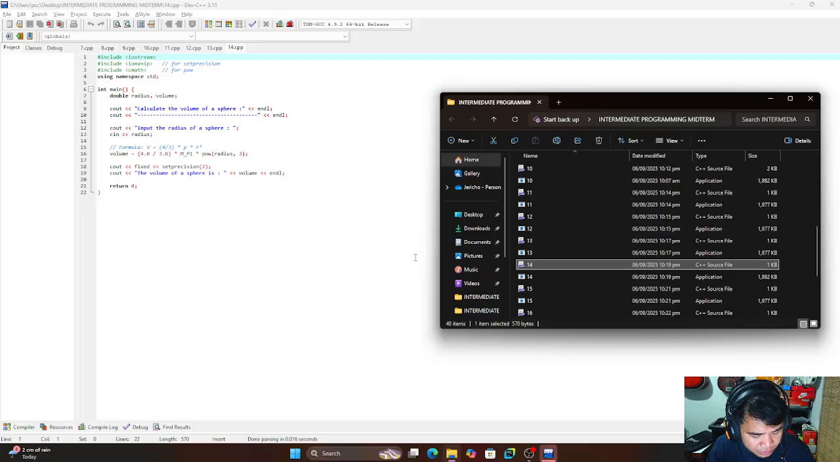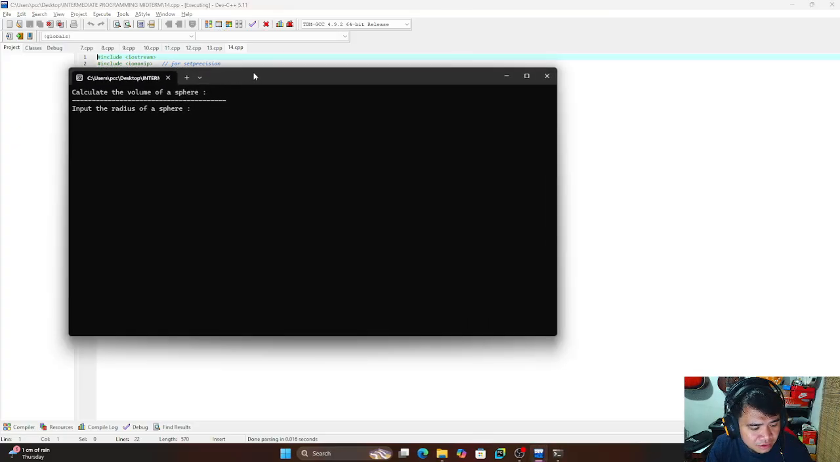Okay, number 14. Volume of sphere. Okay, this program calculates the volume of a cube using the formula side cubed. It is one of the simplest geometry problems in C++. Okay, we are looking at the sample output. For example, it is 5.